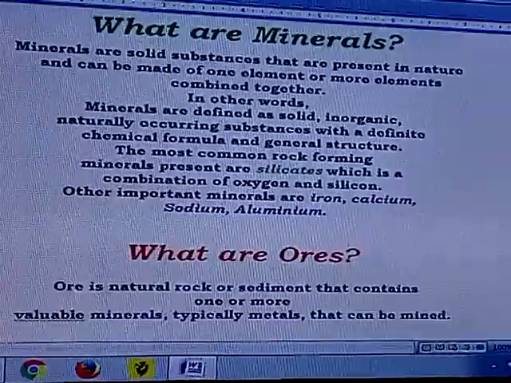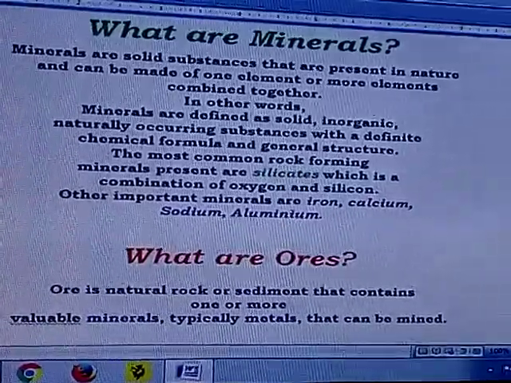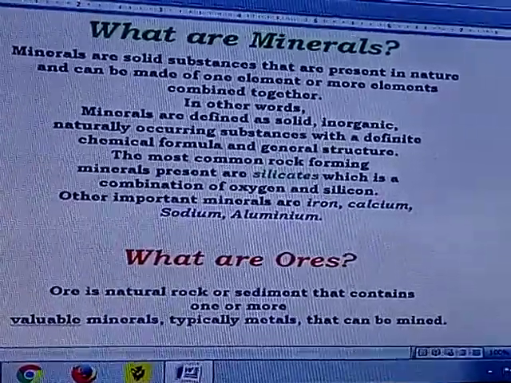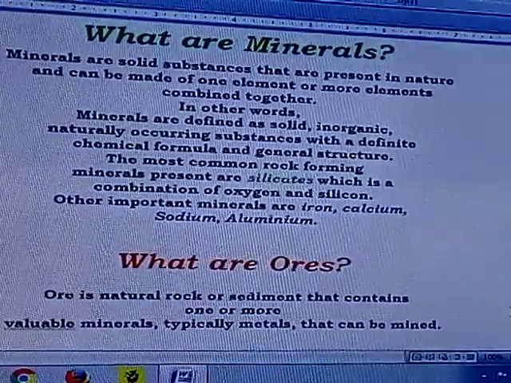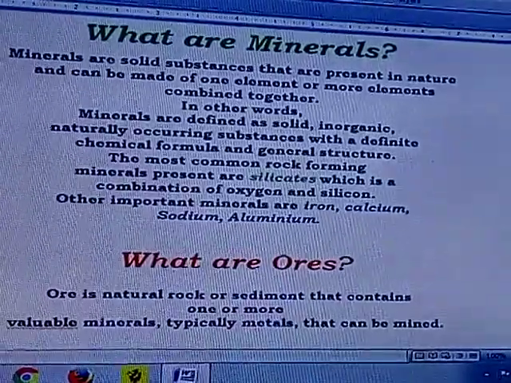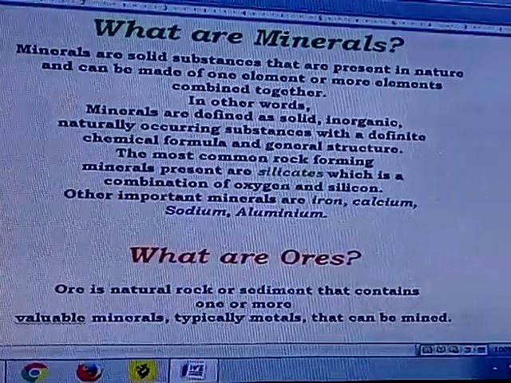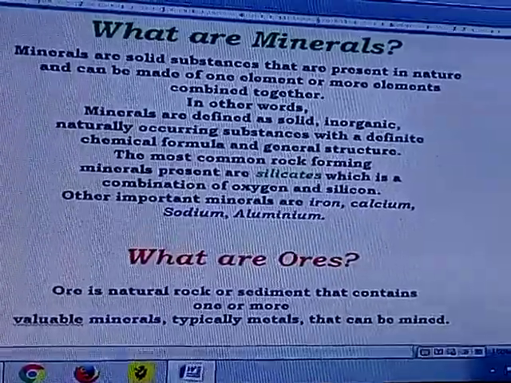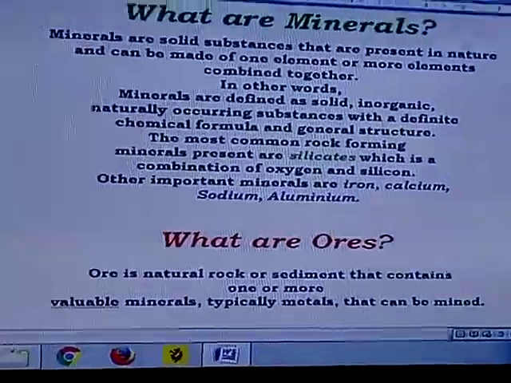Remember, suppose you have got iron ore, then in iron ore you may not get refined iron alone. Along with so many other materials, you will get iron. So that's why it's a rock. Ore is also a rock or a sediment in which the major part of one particular metal will be found. That is called ore.